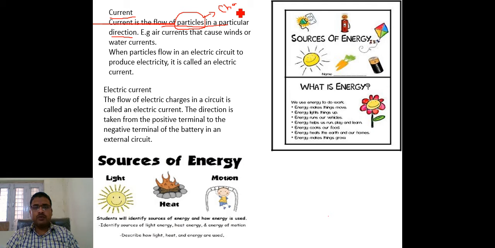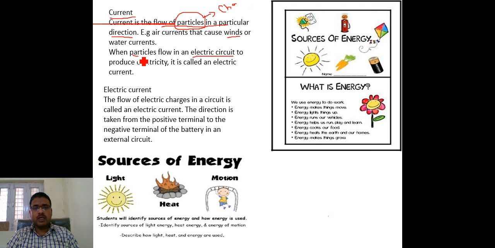Now, like the current of winds or water, when winds flow from one direction to another, like water flows from one direction to another, if these things flow in a specific direction, then the air also produces a current. When particles, meaning charge, flow in an electric circuit to produce electricity, then it is called electric current.